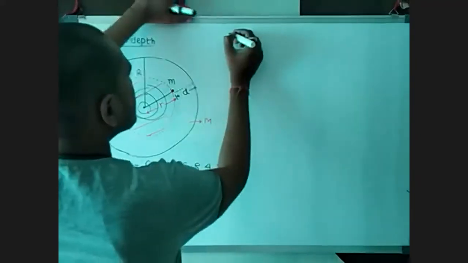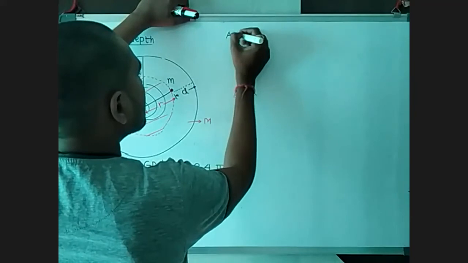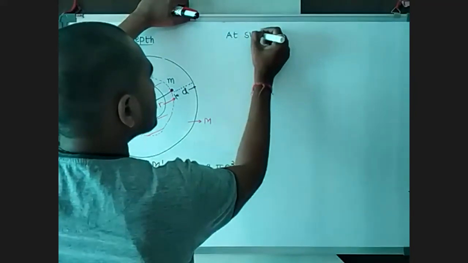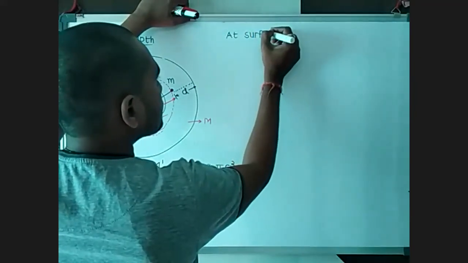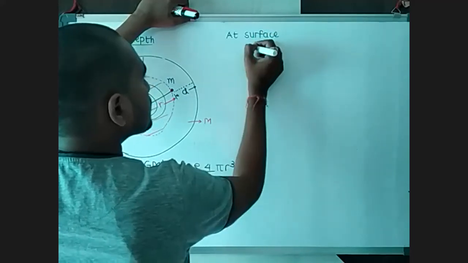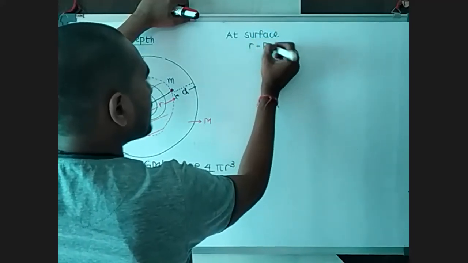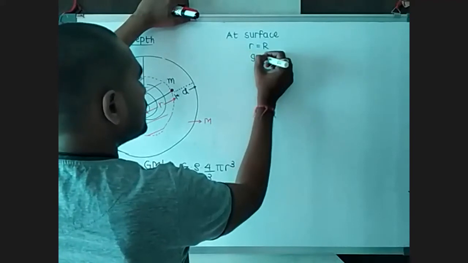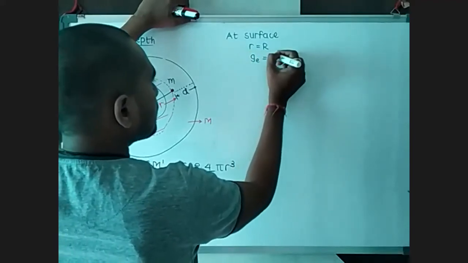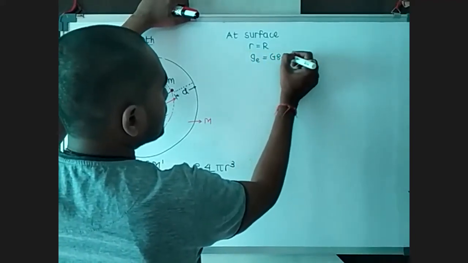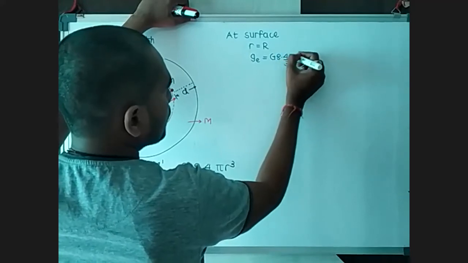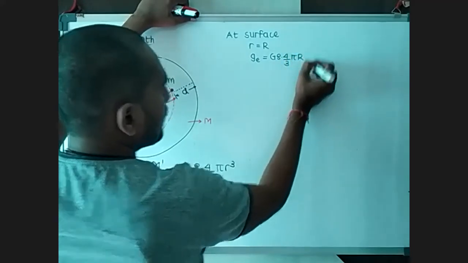According to the formula, at the surface, small r equals capital R. So this g_e equals G rho 4 by 3 pi capital R.